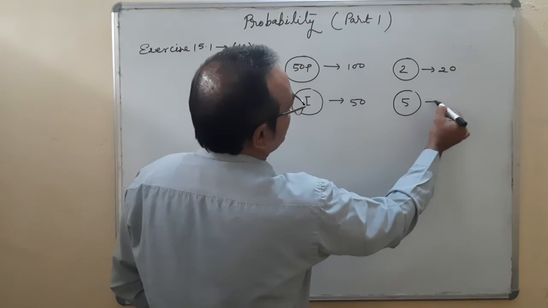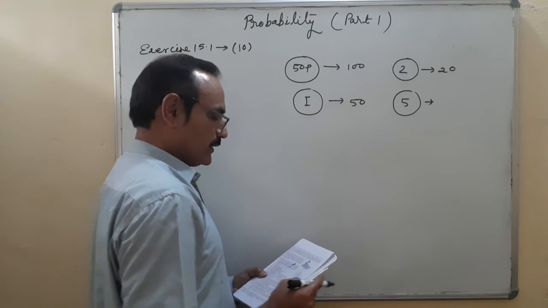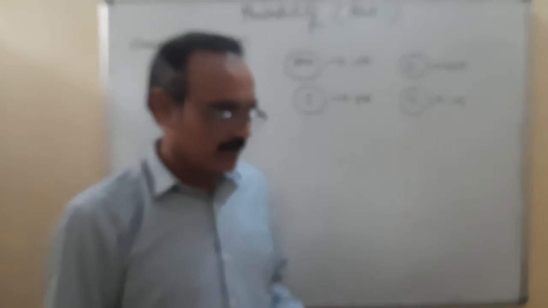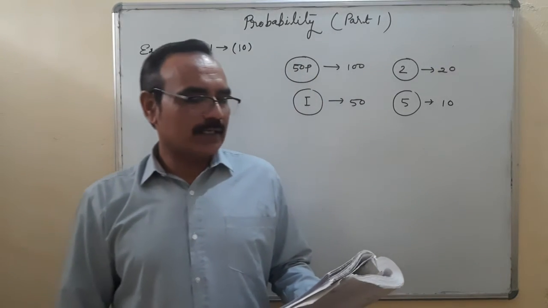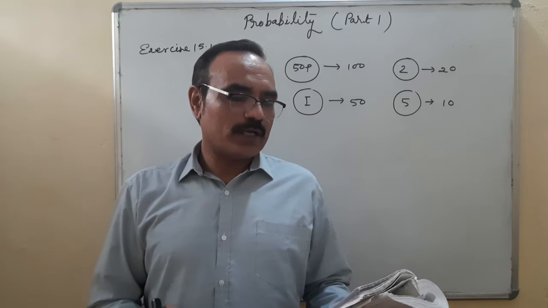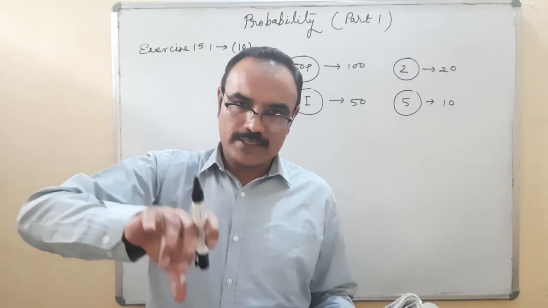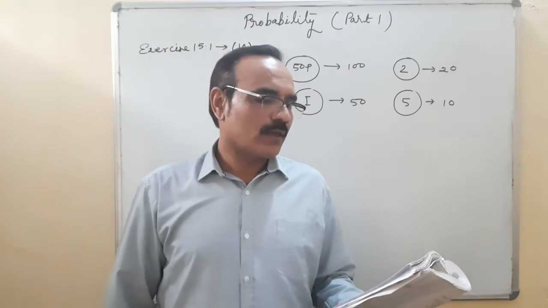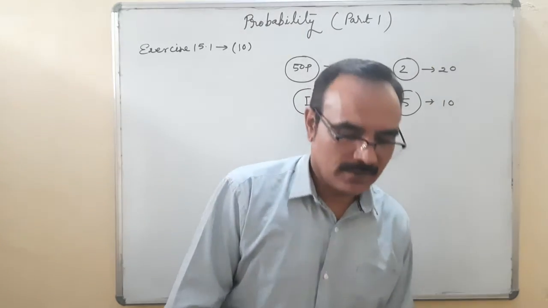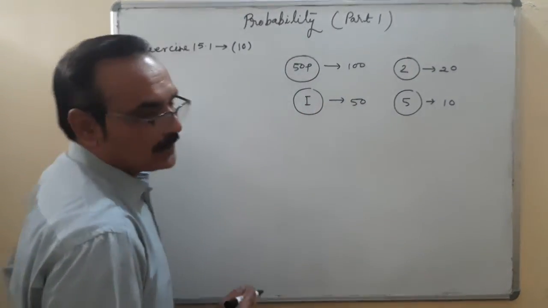And 5 rupee coins, and 10 5 rupee coins. Is it okay? This is the condition. If it is equally likely, then one of the coins will fall down when the bank is turned upside down. What is the probability that the coin will be a 50 paise coin when the piggy bank is turned upside down?